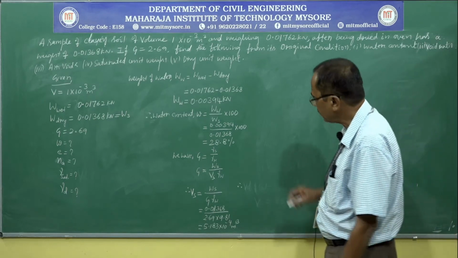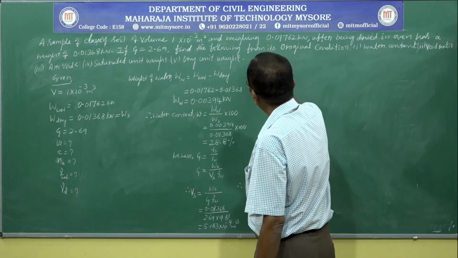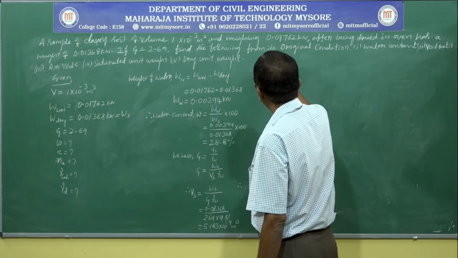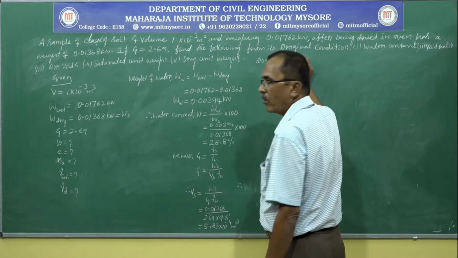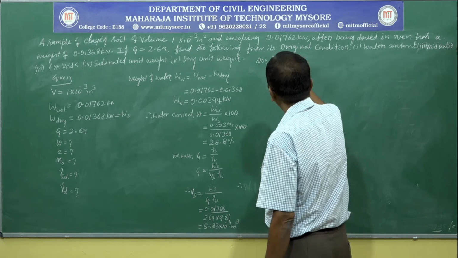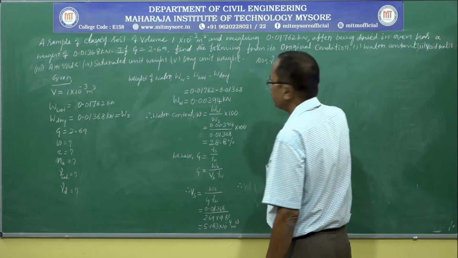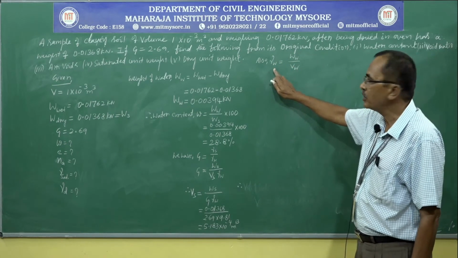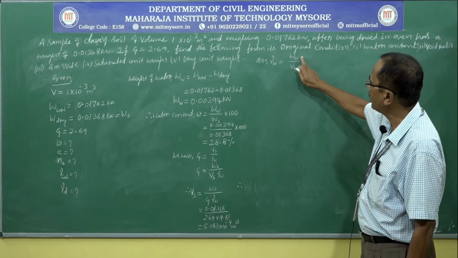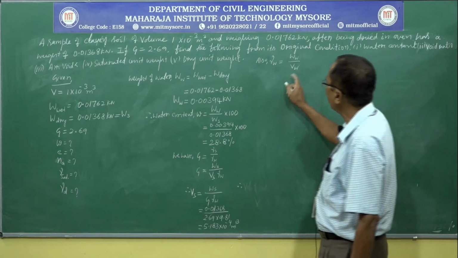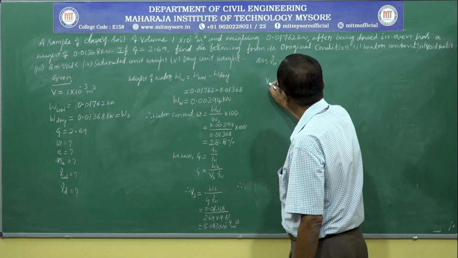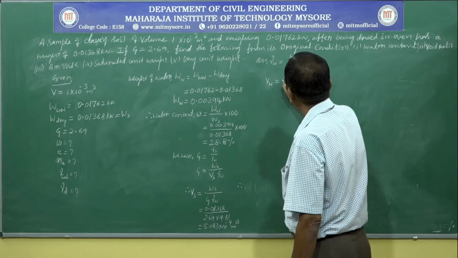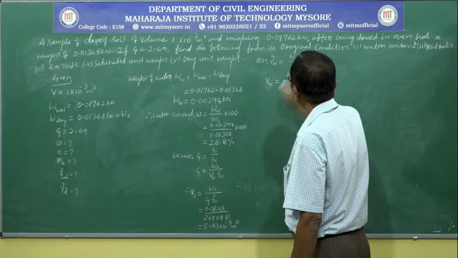Next, also we have unit weight of water is equal to, in terms of weight by volume, weight of water divided by volume of water. Again, this is basic definition. Unit weight of water is equal to weight of water divided by volume of water. Therefore, volume of water is equal to weight of water divided by gamma W.